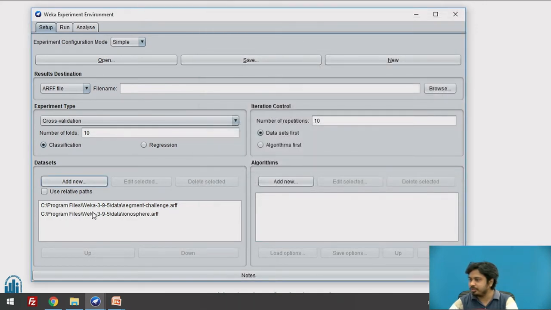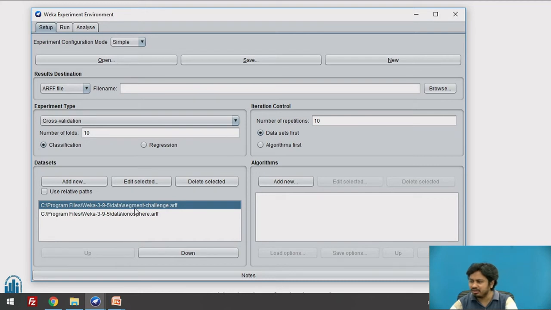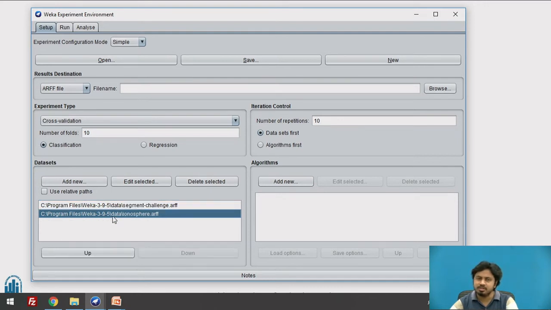This Ionosphere is the data set which denotes results of an experiment where phased array antenna signals were captured and used to detect if there is an object in the ionosphere. When I'm talking about the ionosphere, I'm talking about the atmospheric model. And the segment challenge is almost similar to identifying image texture based on some of the color saturation, hue, and some kind of image descriptors. But it's multi-class, and this one is a binary classification.